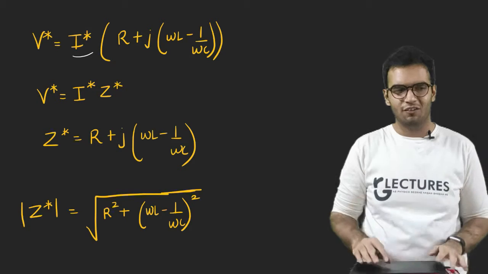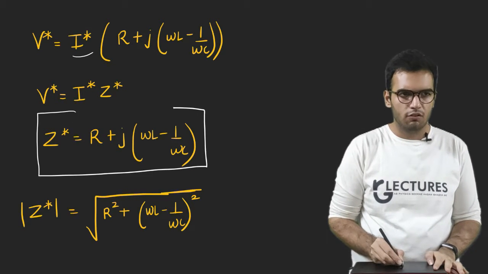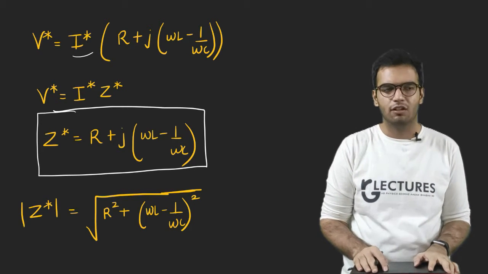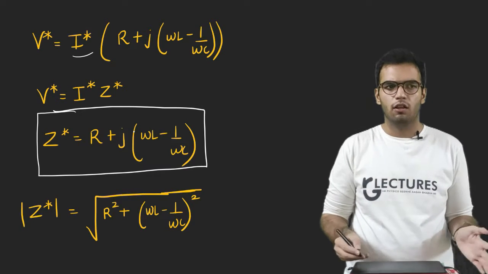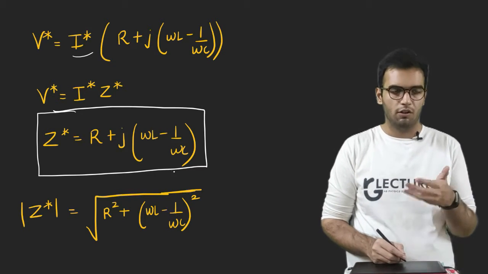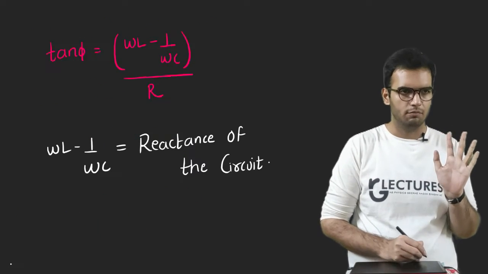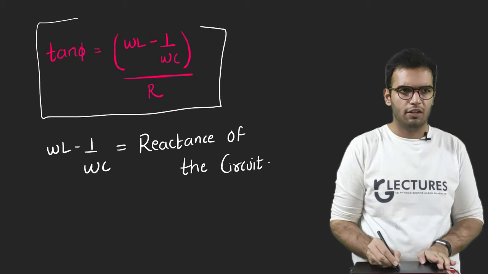Again, this is explained in the separate video. Okay, so this is the final value of impedance, and if you want to calculate the magnitude, everything will be squared as it is a vector. In magnitudes the j does not come because we just consider the real part only. Okay, so this is fine till here. If I want to calculate the phase angle, this is the phase angle.